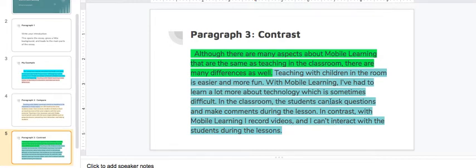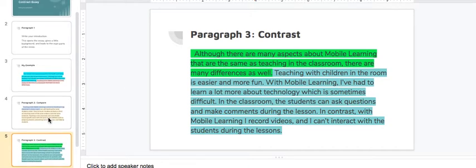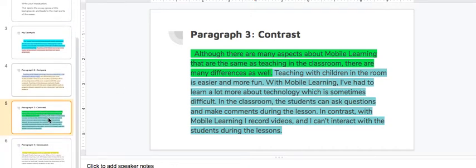So I showed some differences. I showed how things were in the classroom. I showed how things were in mobile learning. So I was contrasting. Okay, and they all went with this topic sentence about even though there are things that are the same, there are many differences as well. And then that leads us to our conclusion or our fourth paragraph.